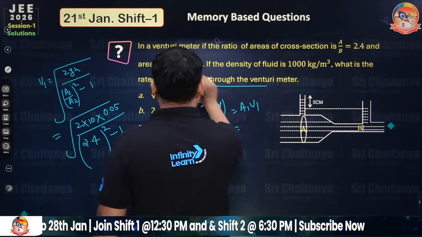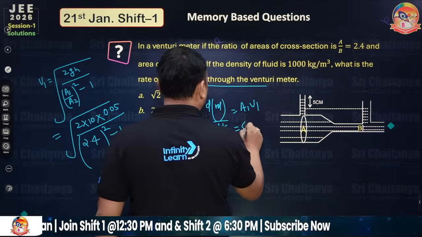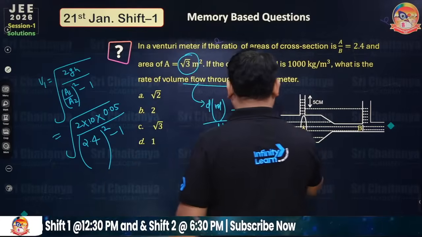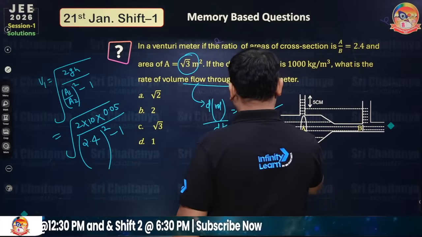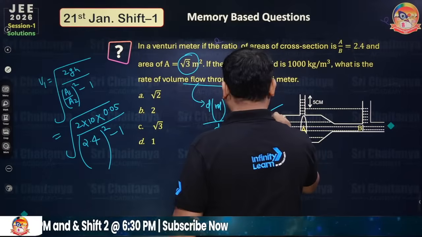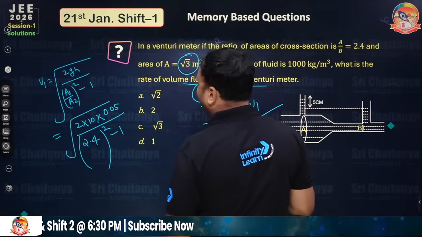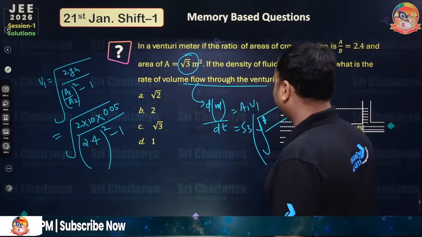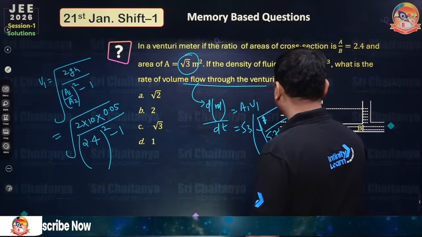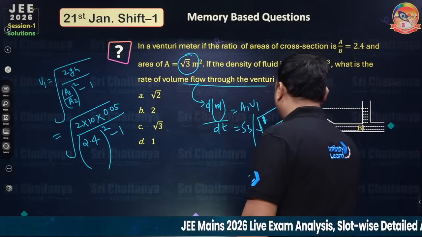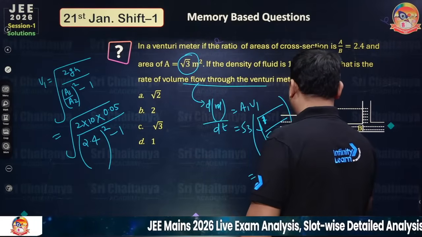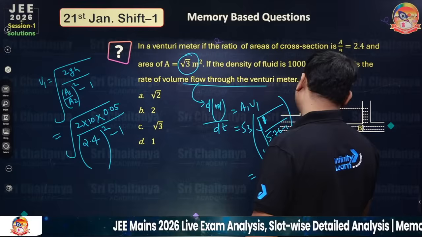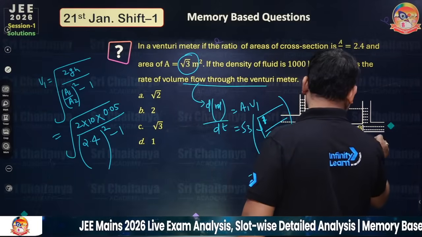So A1 is root 3 into, you have to calculate this value, 2 into 10, 20 into 0.05, this is completely 1, and 5.76 minus 1. So just calculate the value: root 3 into 1, into 5.76 minus 1.